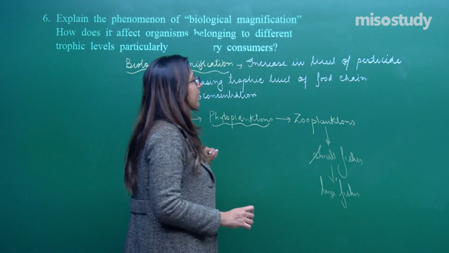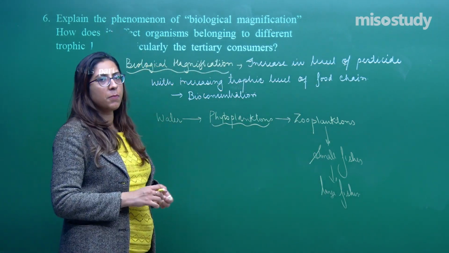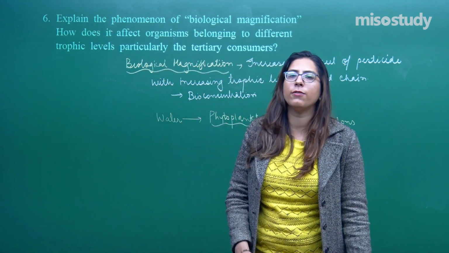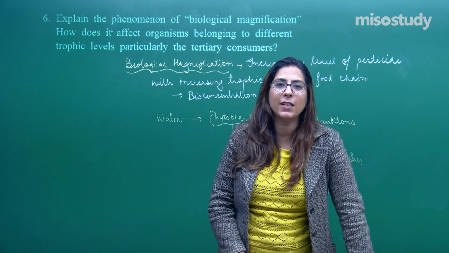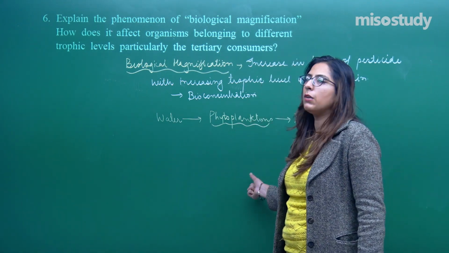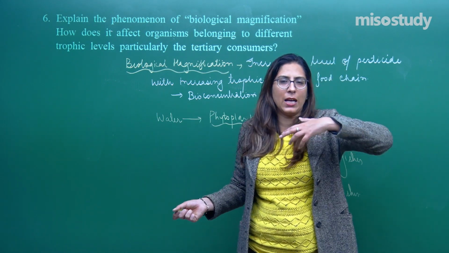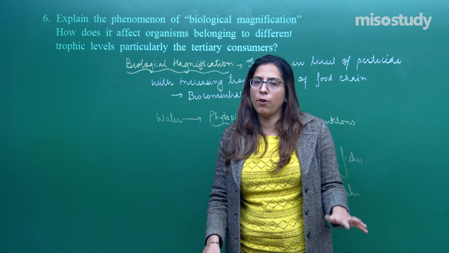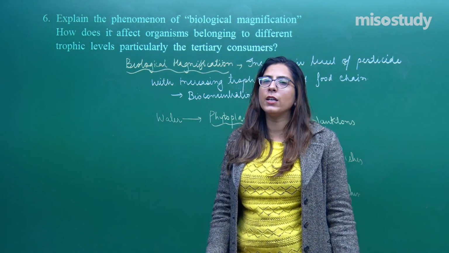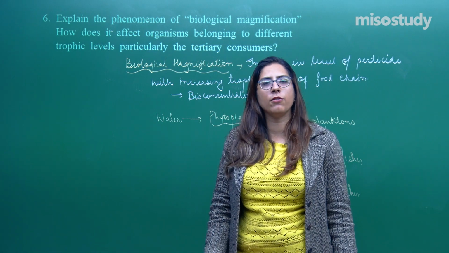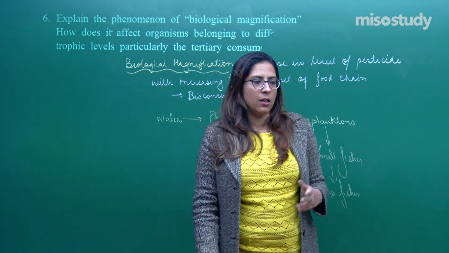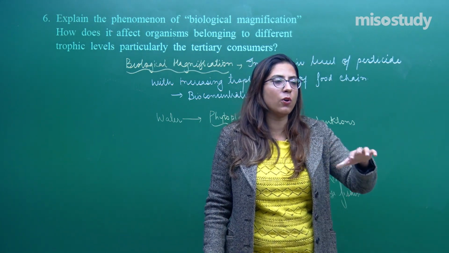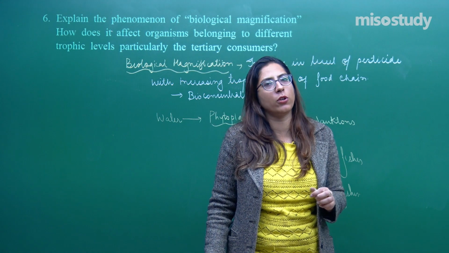Now, as per biological magnification, when we spray any pesticide, especially in the case of DDT or BHC, what happens is they accumulate within the water. Suppose I have my agriculture field in which I am growing certain plants. For the use of pesticide, I am using DDT, dichlorodiphenyl trichloroethane. Rainfall will occur, surface runoff will occur, and all the DDT present on the soil surface will be migrated to nearby water bodies.